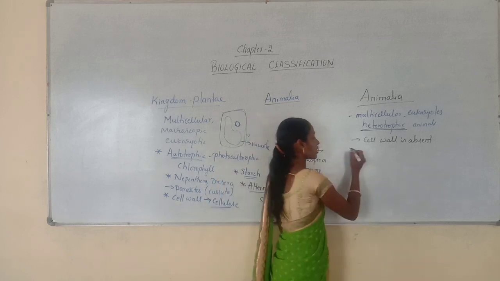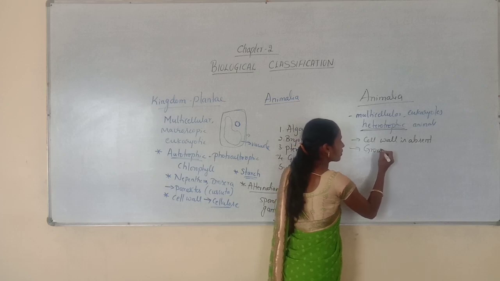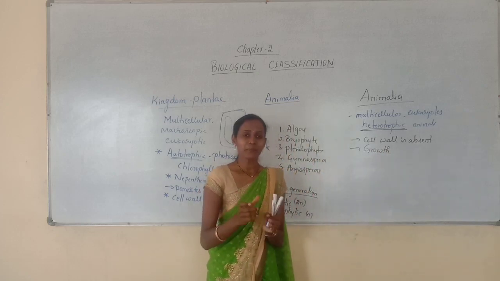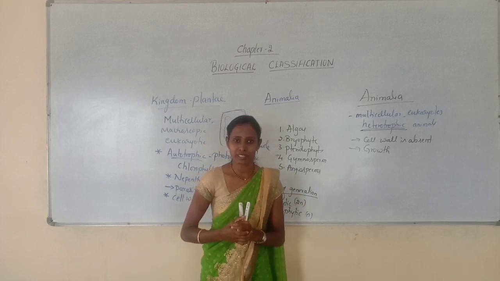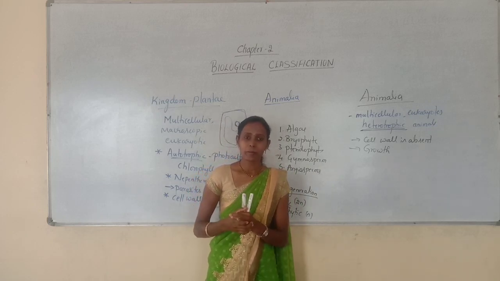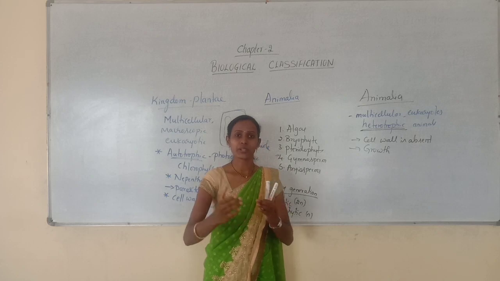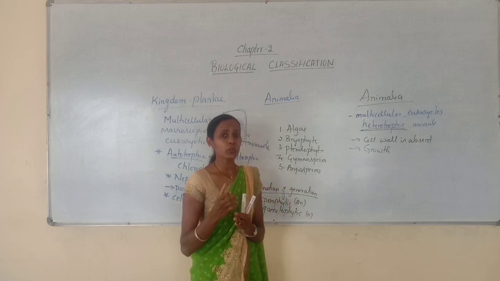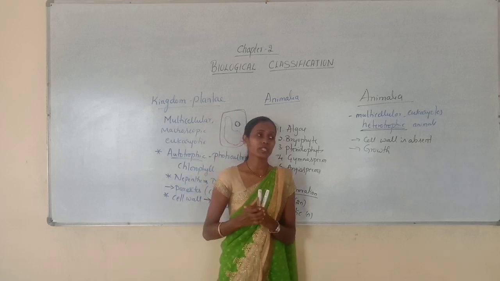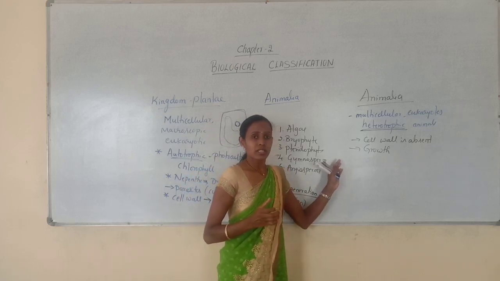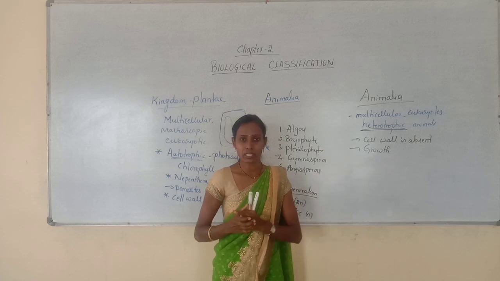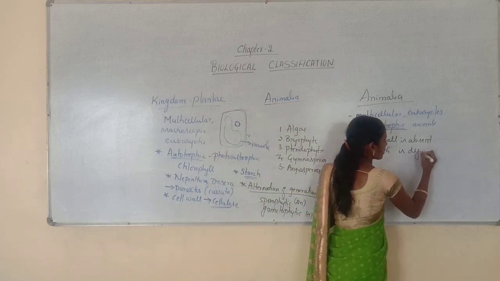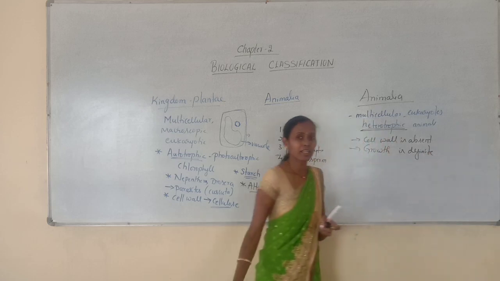And here another thing, growth. You have studied this in the living world chapter. Growth is indefinite in case of plants, because it is continuous. Growth occurs continuously in plants. But do you think there is continuous growth in animals? Here growth is definite, or limited.